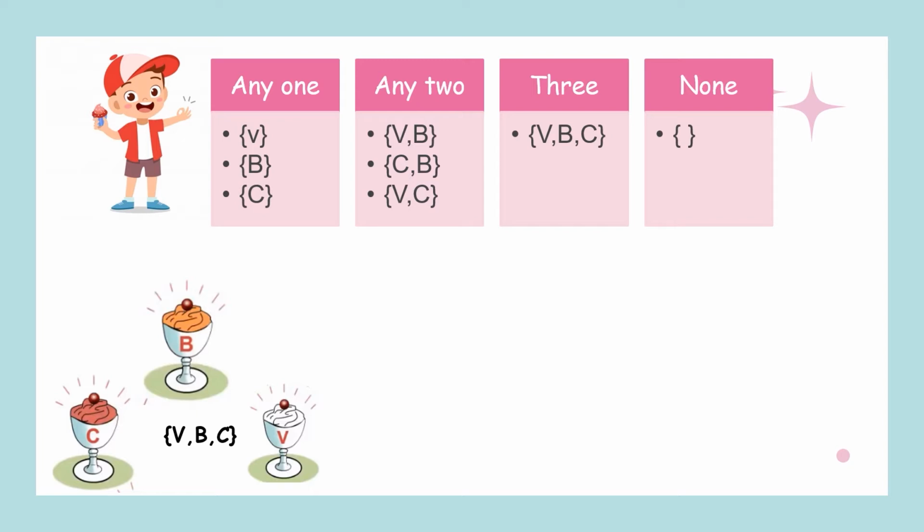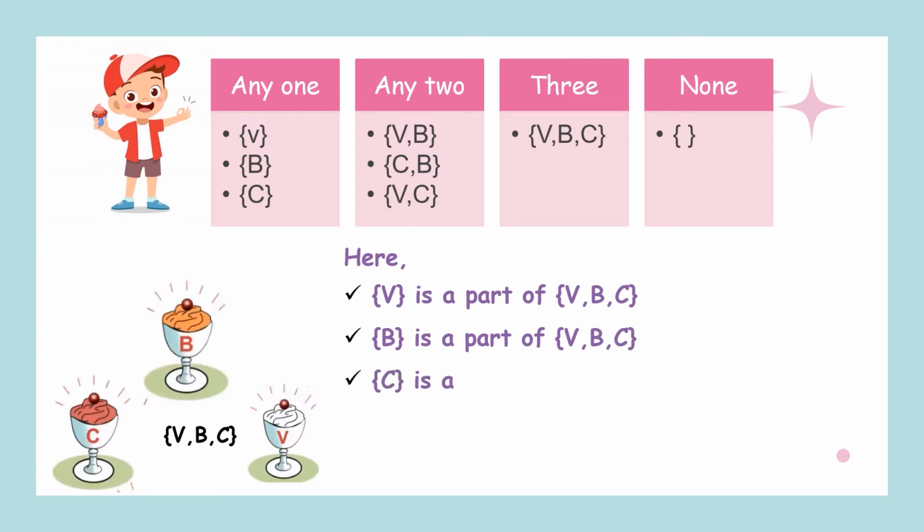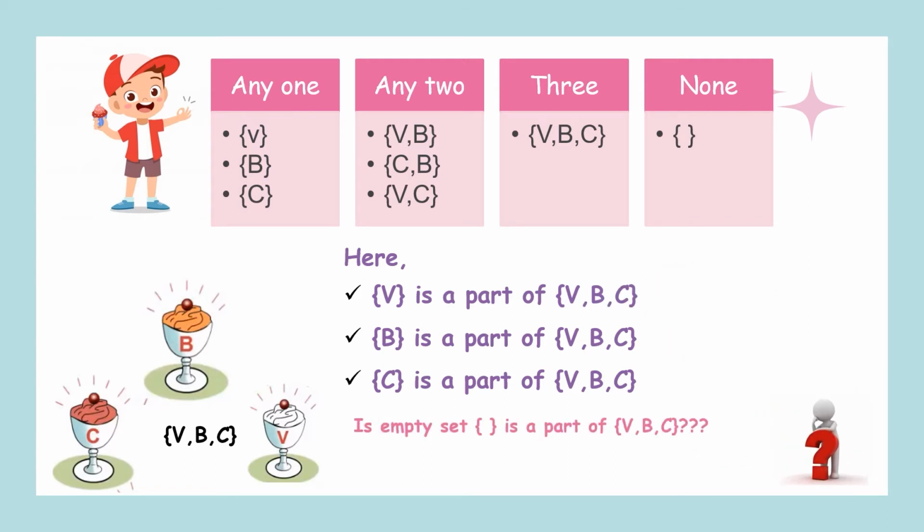Now if you see all these combinations, can you say that whatever we have written is a part of the whole collection of flavors? Of course, it is a collection of this whole set of flavors. Now vanilla alone is a part of this whole, butterscotch alone is a part, chocolate is a part of this, so everything is a part of this whole. Am I right? Similarly, VB is a part of VBC, CB is a part of VBC, everything is a part. Now I'll ask you one question: is the empty set a part of this VBC?